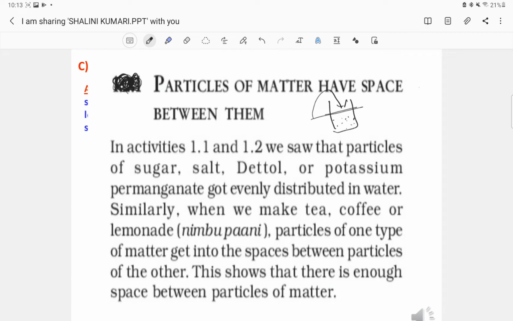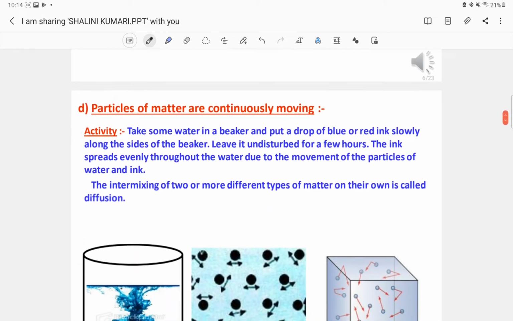so that we get the same taste from the nimbu pani or the sugar water, and also the same smell in every drop of the water made from Dettol, or the same color of the potassium permanganate, which got evenly distributed. Each drop or each spoon of water will taste the same, smell the same, and look the same. So this was the third property.